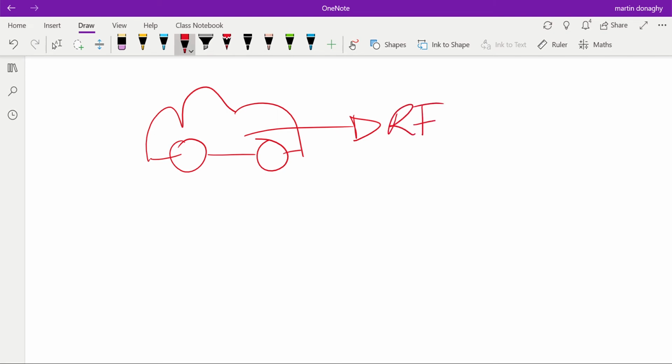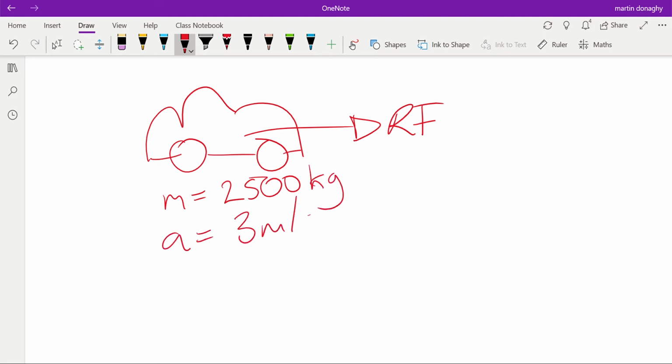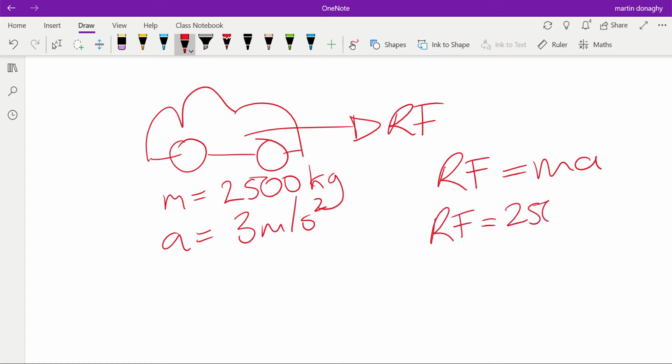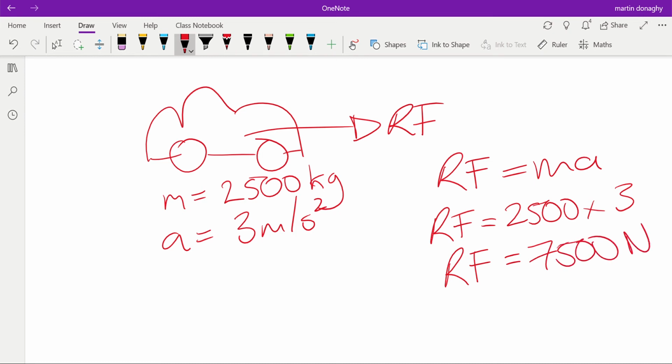So we're going to try and find the resultant force if the mass of the car is 2,500 kilograms and we want it to accelerate at 3 meters per second squared. Okay, this is the easier way of doing it. If we get given the mass and the acceleration, we don't need to do any rearranging. So the resultant force in this case is the mass, 2,500, times the acceleration, 3. Resultant force equals 7,500 newtons.